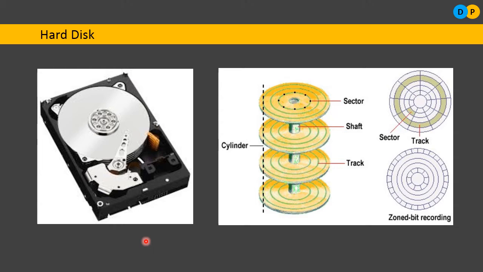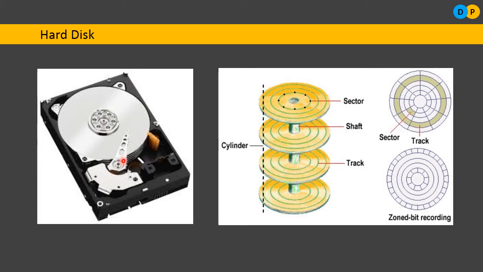So within a hard disk pack, within a hard disk drive, these separate plates are permanently encased and mounted. Next, the surface of the plates is covered with a metal oxide. As you can notice here, there is a shiny surface, and these plates are covered with a metal oxide. You will be using separate read-write magnetic heads to read the data as well as to write the data onto these surfaces.